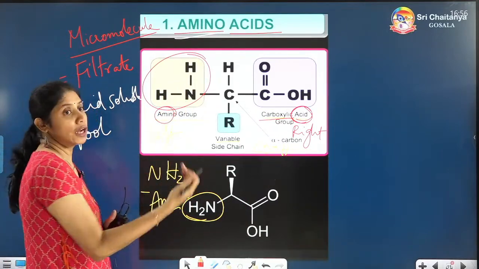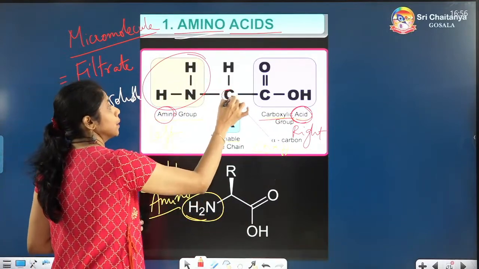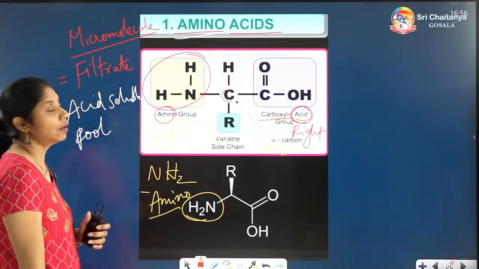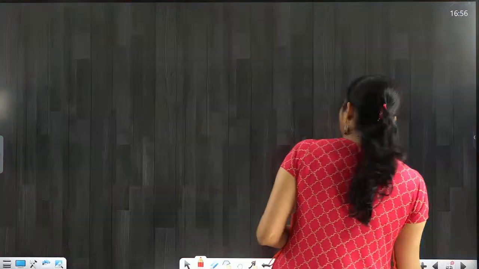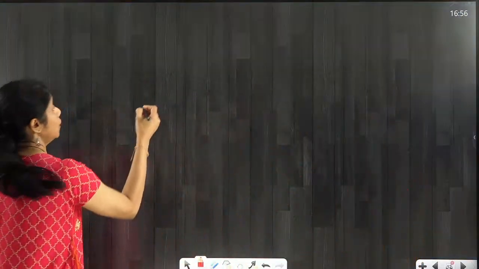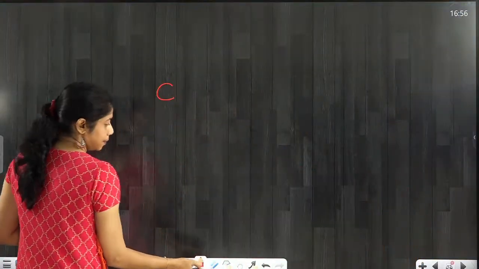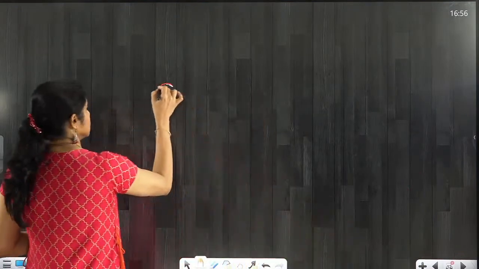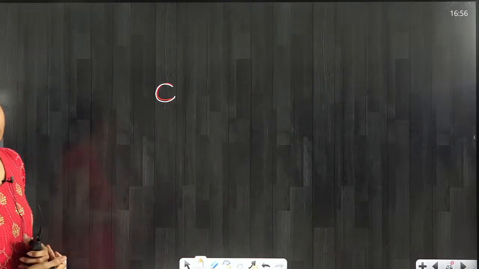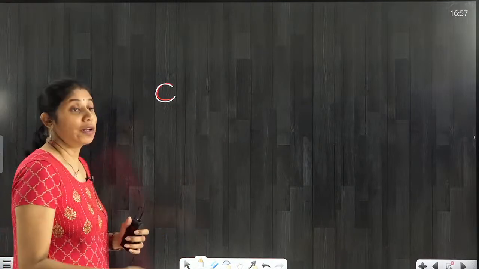But these two are linked to what? The central carbon. Okay, let me show you. Here, the C is there. Carbon. Someone has given the message saying that organic compounds will be having the carbon.